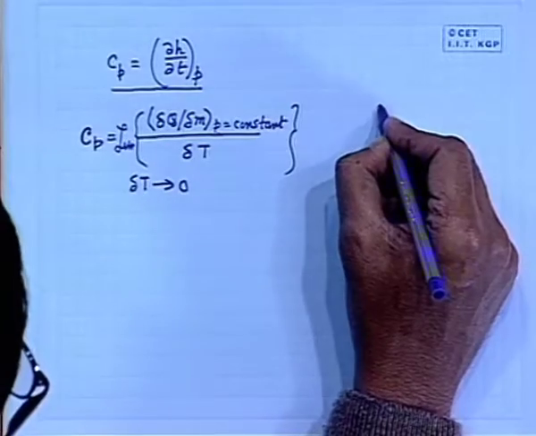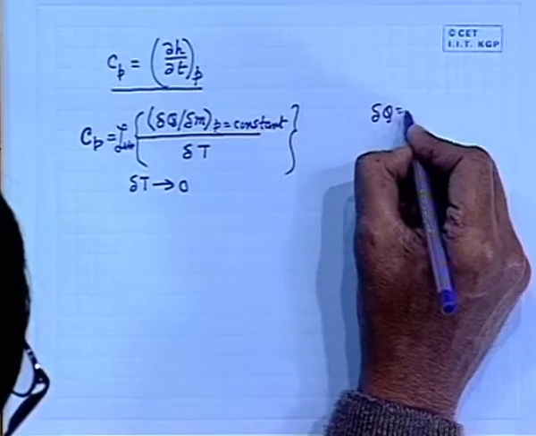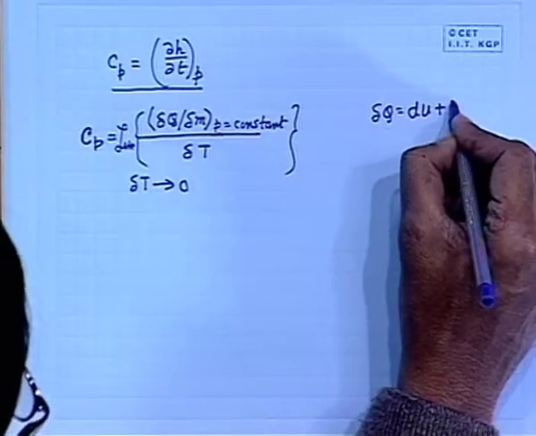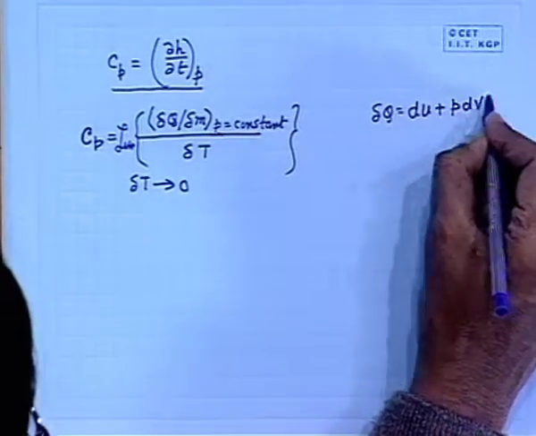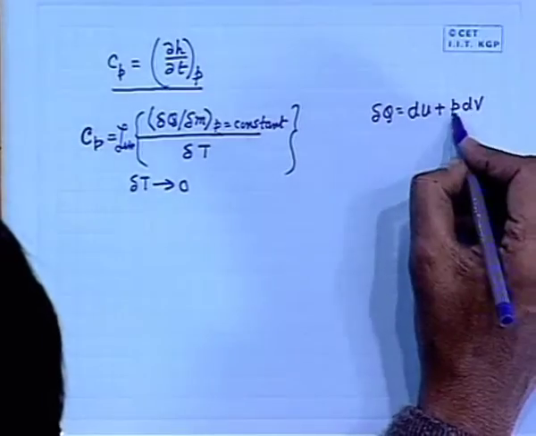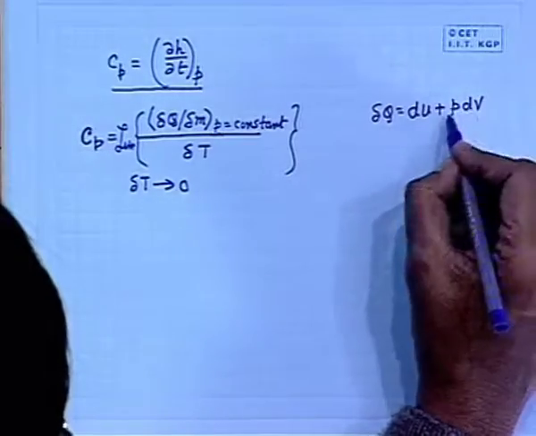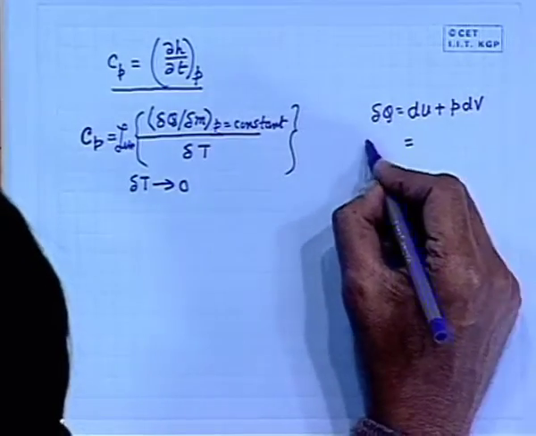Now, we will have to look to the first law, delta Q is dU plus PdV. I have told only we will relax this work transfer, no other work transfer, only PdV work. If it has to be there at constant pressure, what it will be?